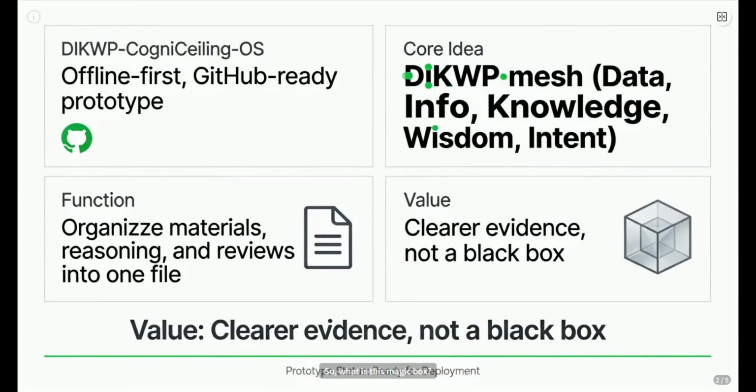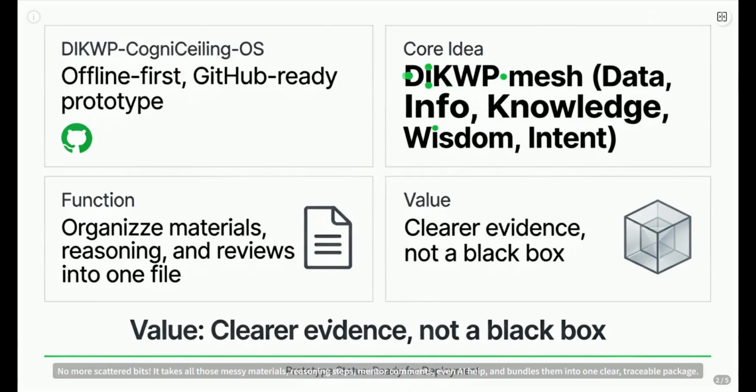So what is this magic box? It's called DIKWP OS. Think of it as a super smart filing cabinet, but for your brain power. It's built on the idea of connecting everything, raw data, info, knowledge, wisdom, and intent, into a mesh. No more scattered bits. It takes all those messy materials, reasoning steps, mentor comments, even AI help, and bundles them into one clear, traceable package.